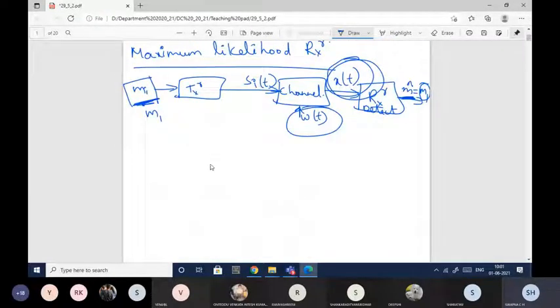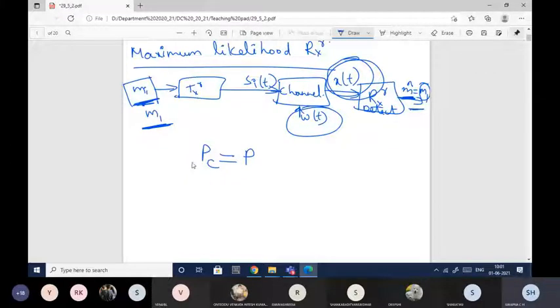So here what I have done, initially I've given the probability of correct decision. In the sense, as I've already mentioned, if m1 is transmitted, the receiver has to detect it as m1 only. So the probability of getting the correct decision is given as Pc.